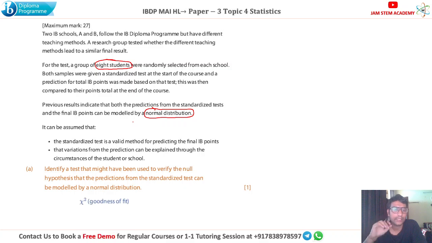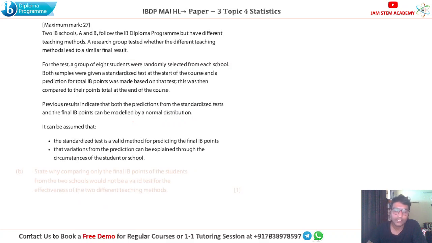Next question. It says, state why comparing only the final IB points of the students from the two schools would not be a valid test for the effectiveness of the two different teaching methods. Here you can write your answer in your own words. There are various answers to this question.